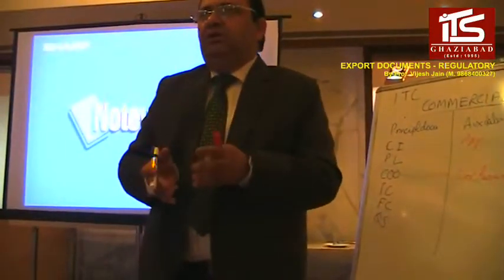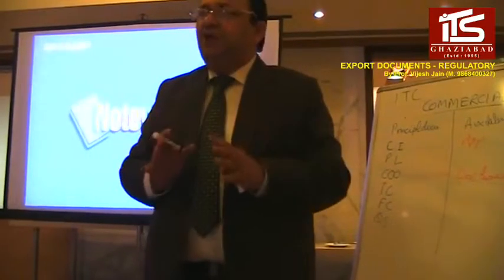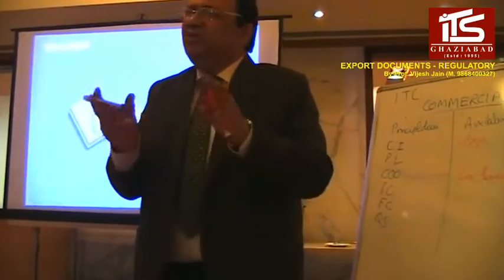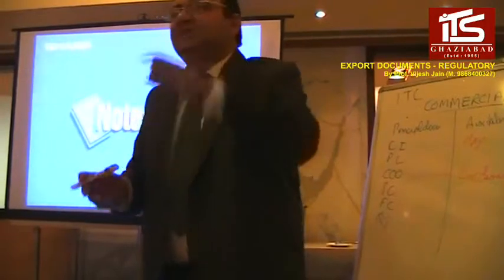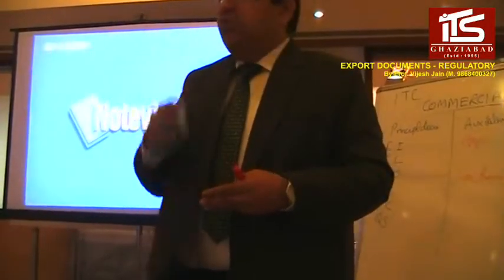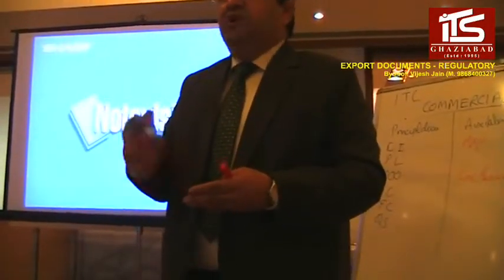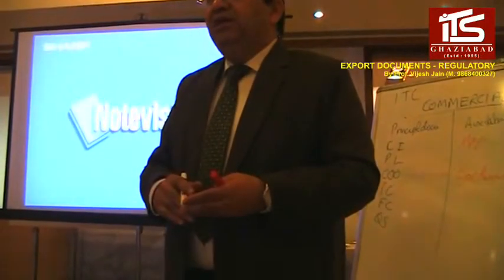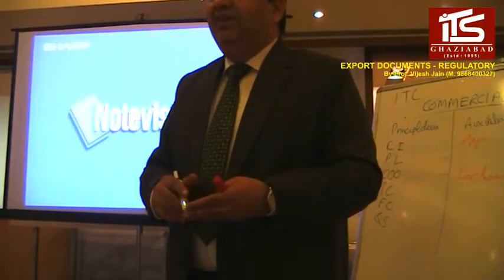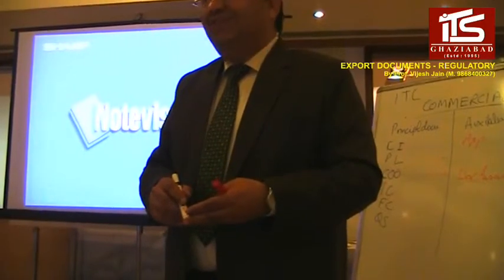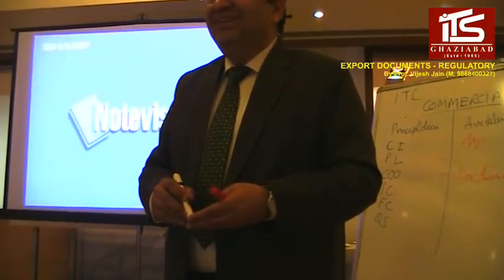If they find it was by mistake, they will say, okay, in case of imports you pay extra duty. They will not levy any penalty. But if they feel you have done it intentionally, then they will levy a penalty.